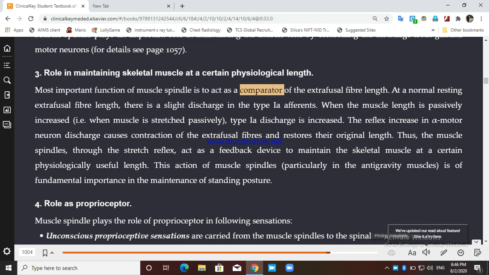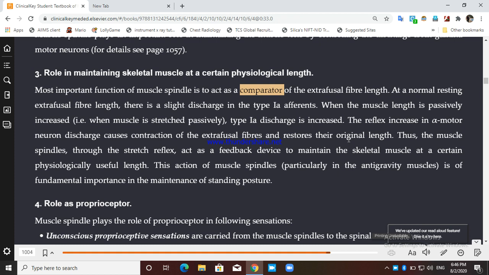If someone is moving your muscles, that is a passive increase in length of the muscles. So when the muscle is stretched passively, then type 1A discharge is increased. So there was a slight discharge at resting condition. At a passive stretch, the type 1A discharge increases.